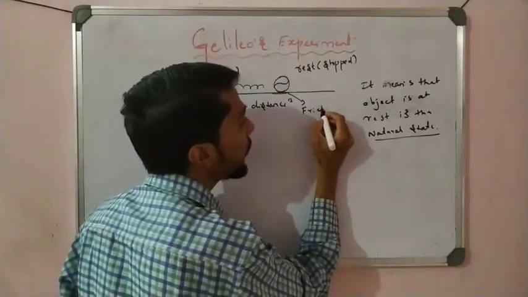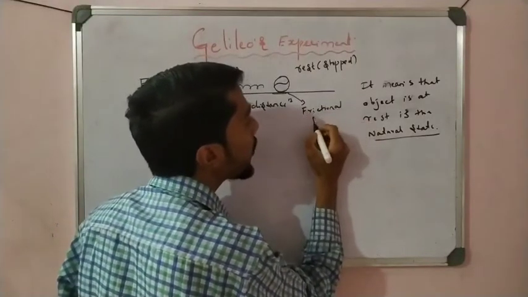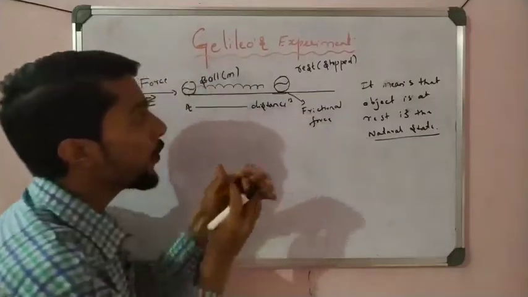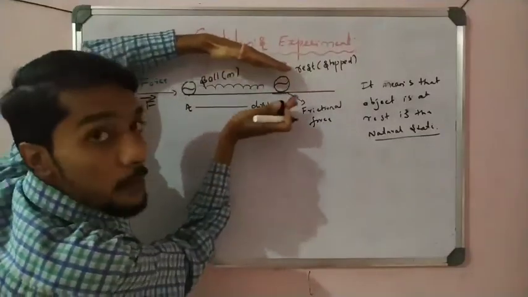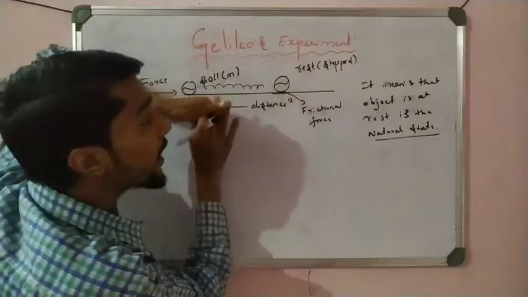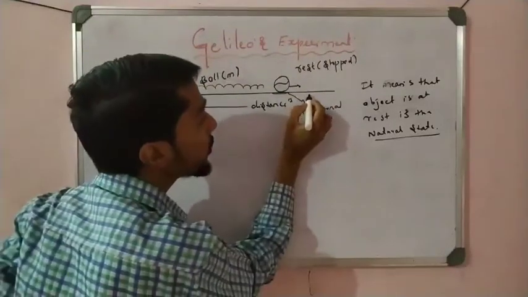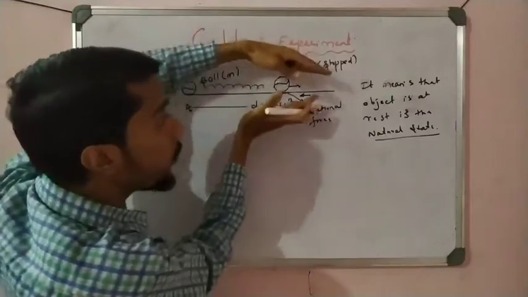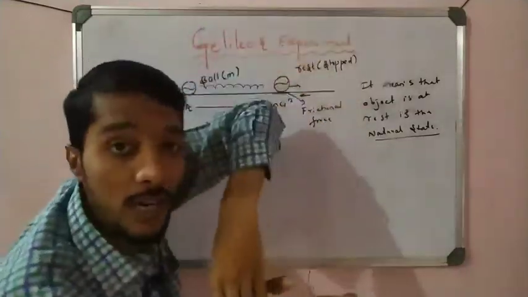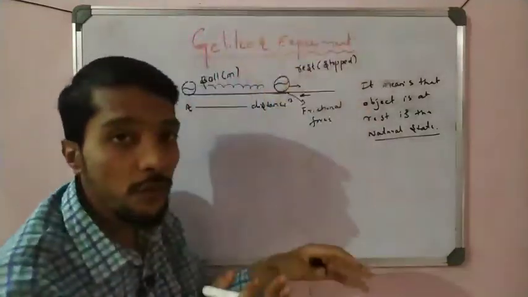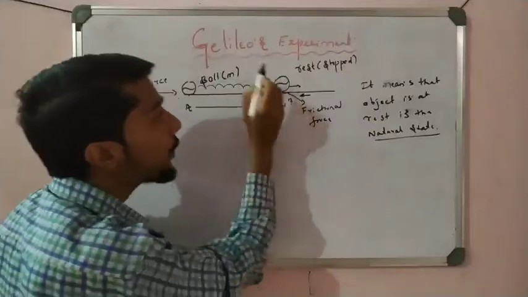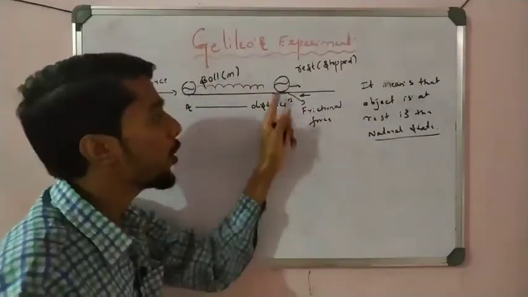That is right, frictional force. We already learned about that. It is the force parallel to the surface of contact but in the opposite direction. The force of motion is in this direction and the force of friction is in the opposite direction. That friction force is applied on the object, and that is why the object comes to rest.